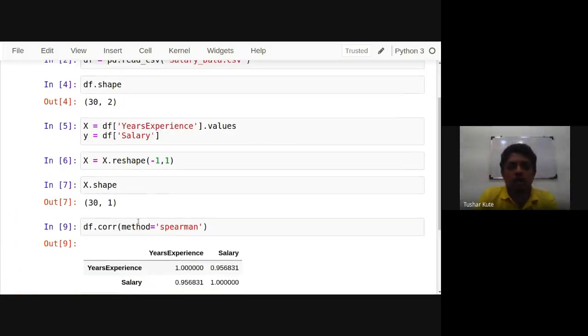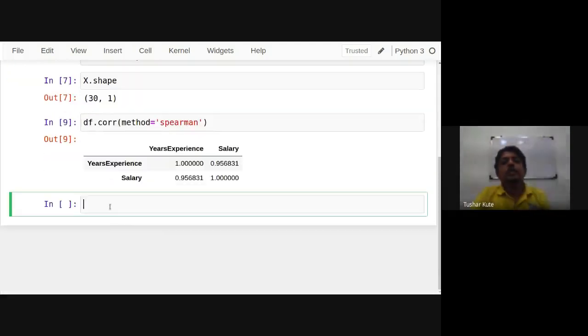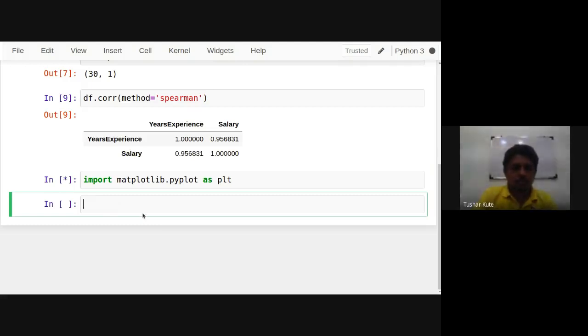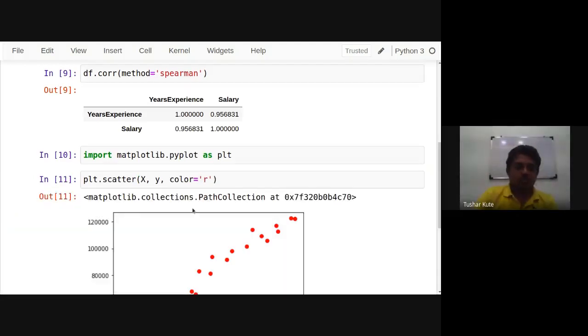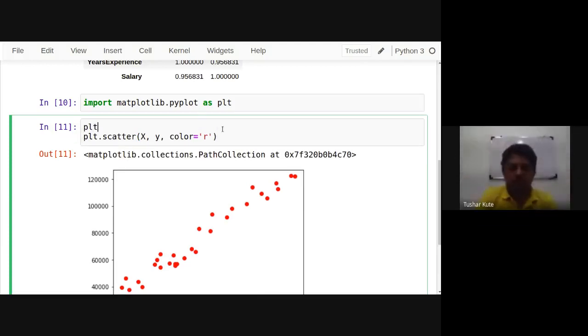Even we can plot it. I just separated X and Y here: X is the input variable and Y is the output variable. So when you have to build the model, I'll show you the plot of them. So when you plot X against Y, this is the plot.